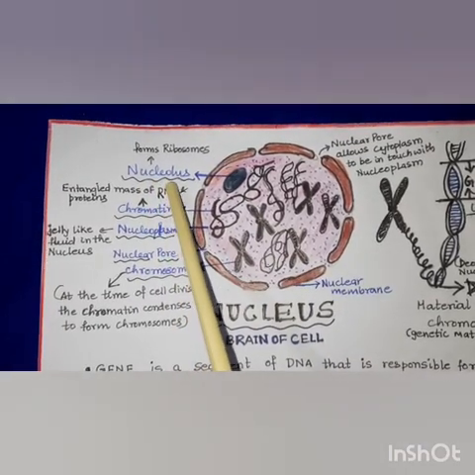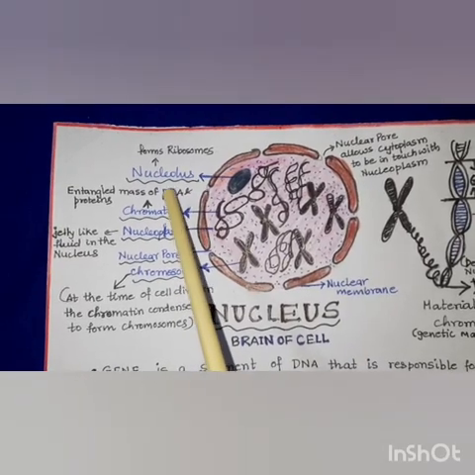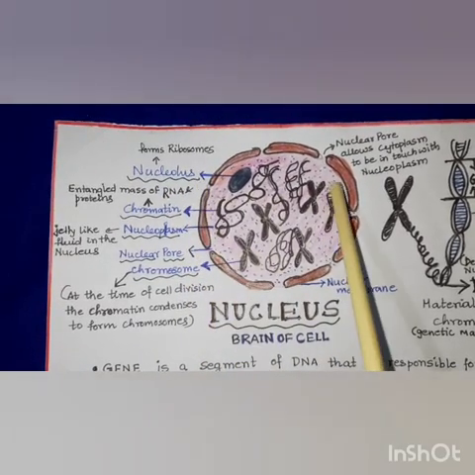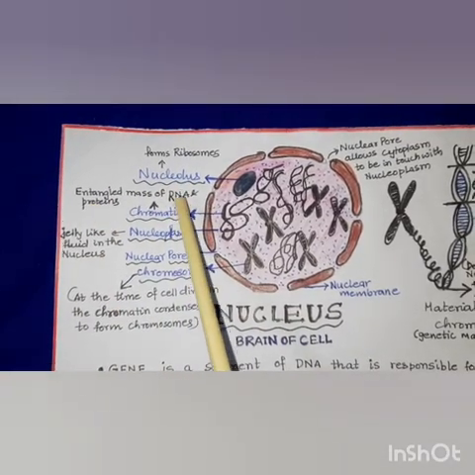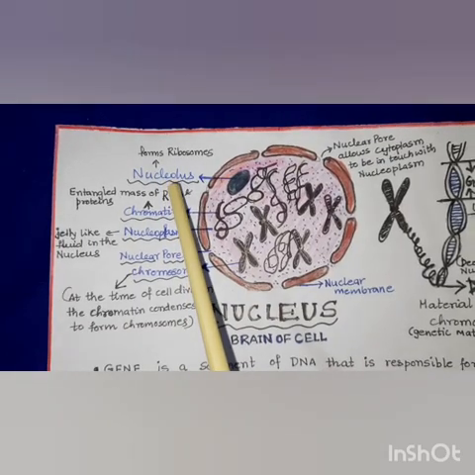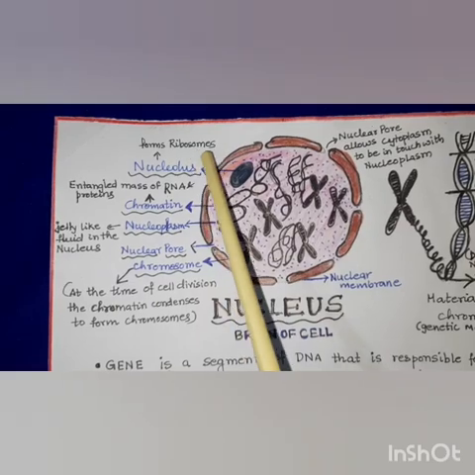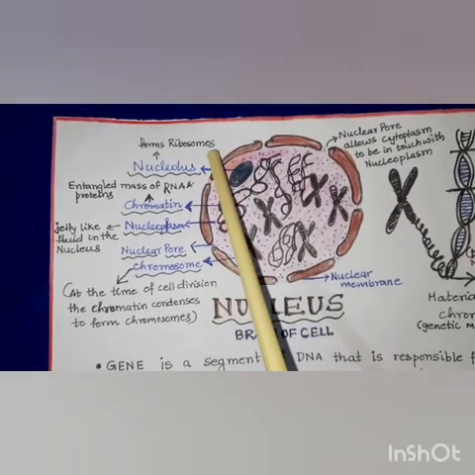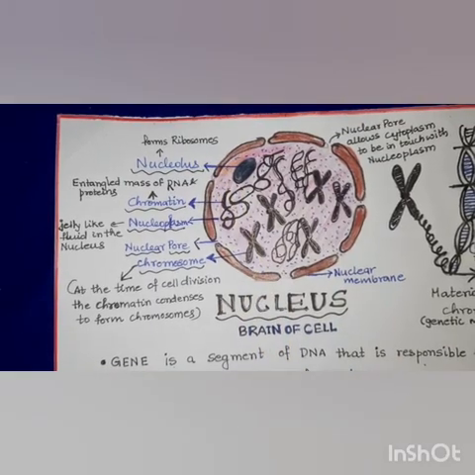Now this nucleolus is made up of RNA. It is a type of macromolecule like the DNA which is present inside the nucleus, and proteins. So nucleolus is made up of RNA and proteins, and the nucleolus is very important for the formation of a cell organelle called the ribosomes. Ribosomes are cell organelles which are responsible for protein synthesis inside a cell.